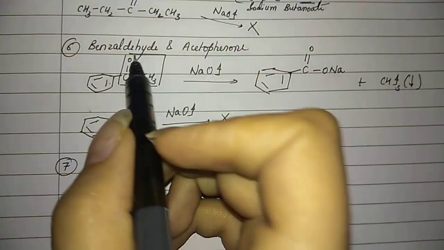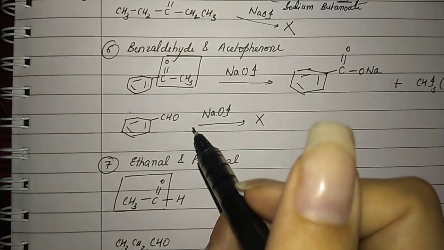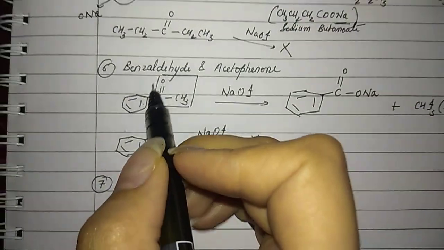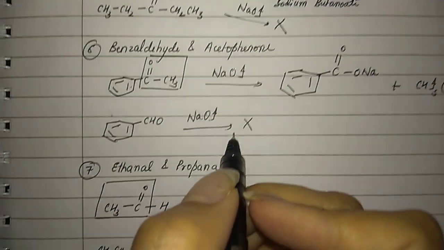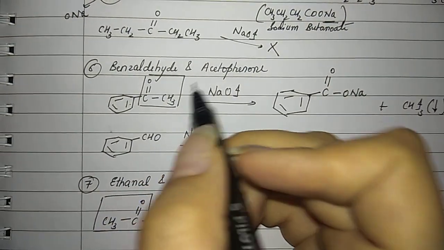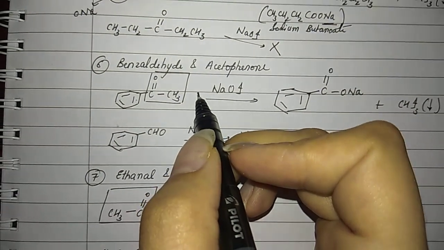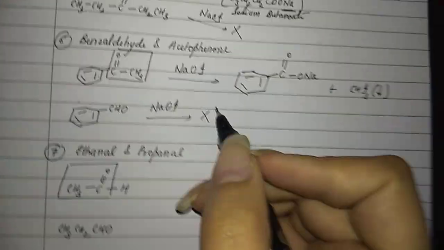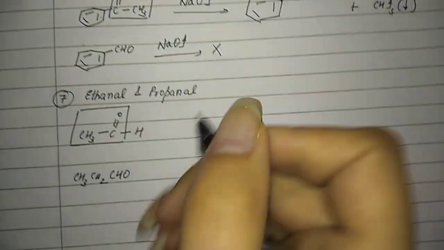Now over here for benzaldehyde and acetophenone, I have used the iodoform test. You can also use the Tollens test equation over here. In case of Tollens test, we know that Tollens test is only given by aldehydes, so it will be the opposite. Then you will write benzaldehyde will give the Tollens test while acetophenone will not give the Tollens test, and you will write the Tollens test equation for benzaldehyde, while for this there will be no equation for Tollens test. It's up to you. You only need to mention one distinguishing test. I have mentioned iodoform over here. If you want, you can go for Tollens test also.